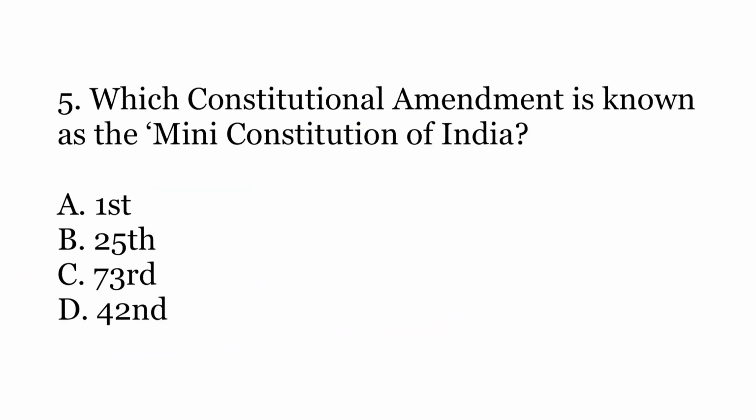Fifth question is, which constitutional amendment is known as the mini constitution of India? So there was an amendment which changed around 59 clauses in the Constitution of India. So it was a very lengthy amendment, that is why it is known as the mini constitution. The options are A. First Amendment, B. 25th Amendment, C. 73rd Amendment, or D. 42nd Amendment.